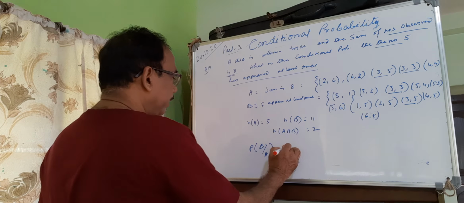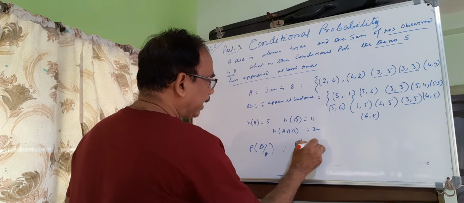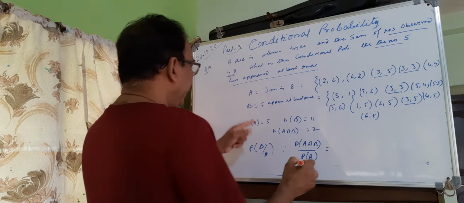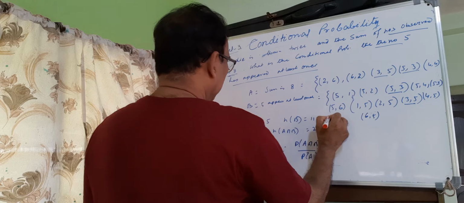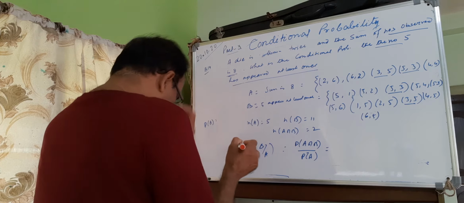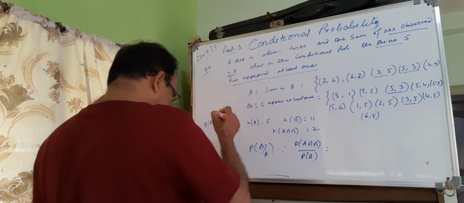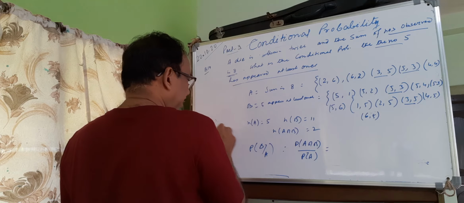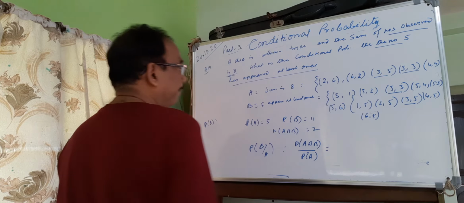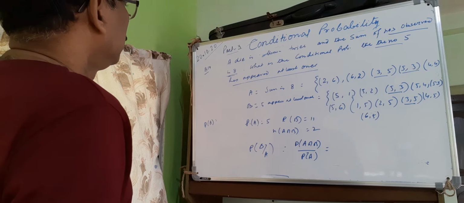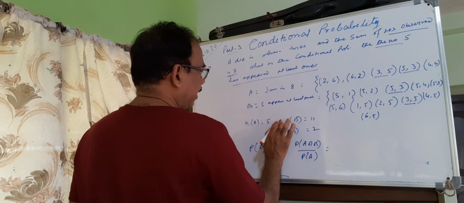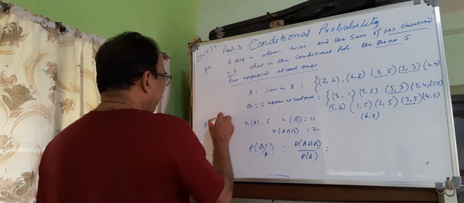So P(B|A) is P(A cap B) by P(A). The cardinal number of A is 5 and of B is 11. The total sample space S is 36, so P(A) is 5 by 36.